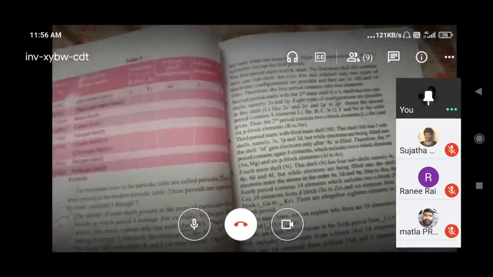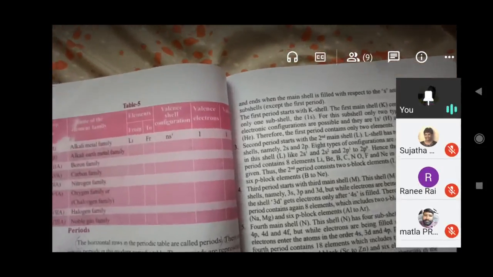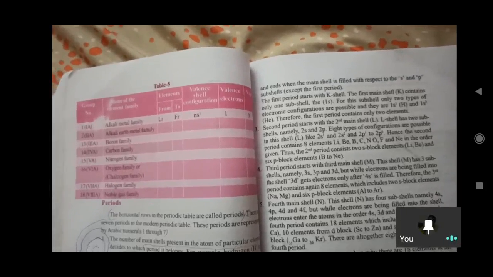Now we'll see, the next point: the S subshell. The main shell K contains only the S subshell, and the K, L shells go up to S, P. So in that manner we can understand.